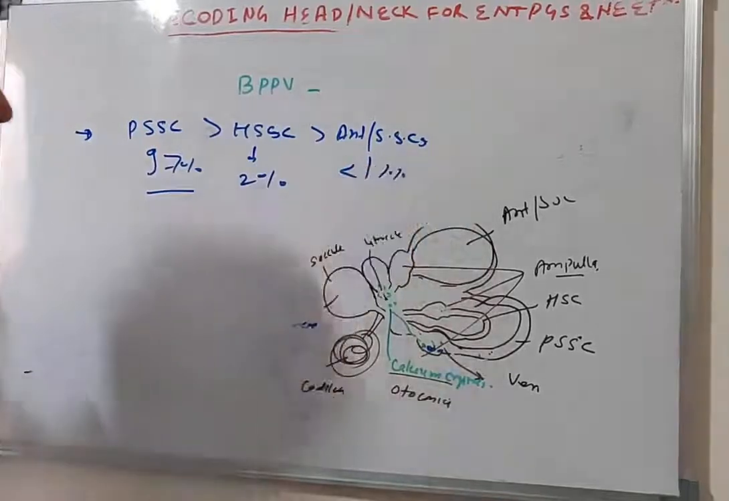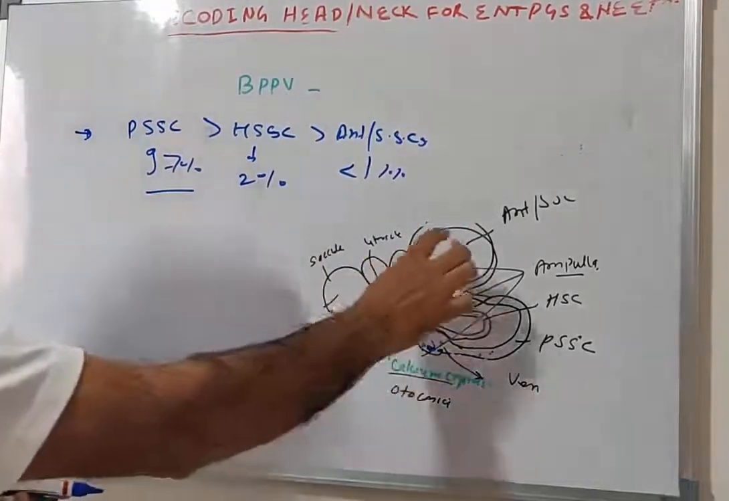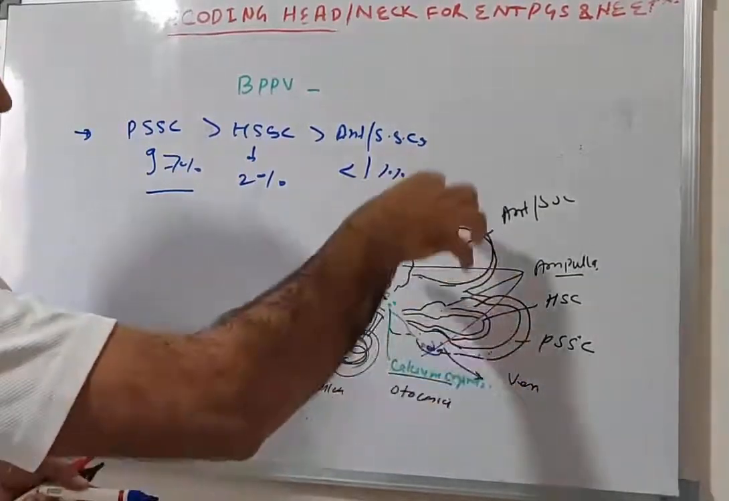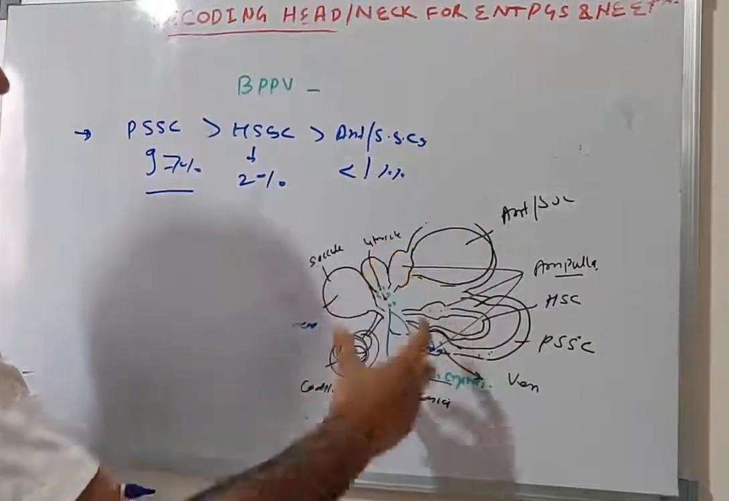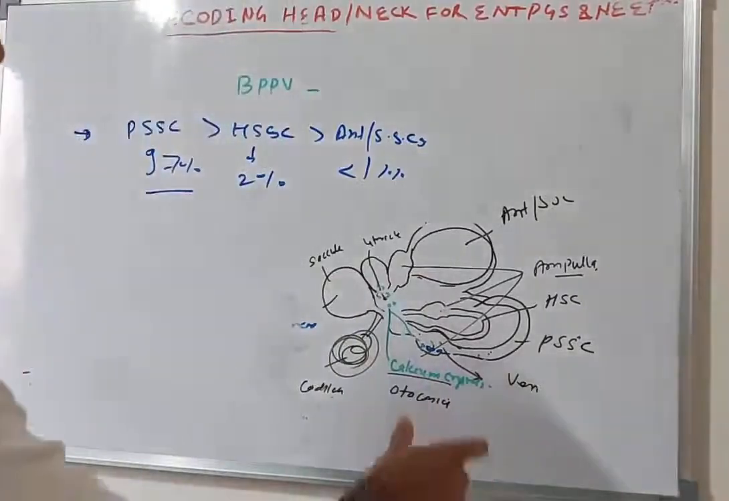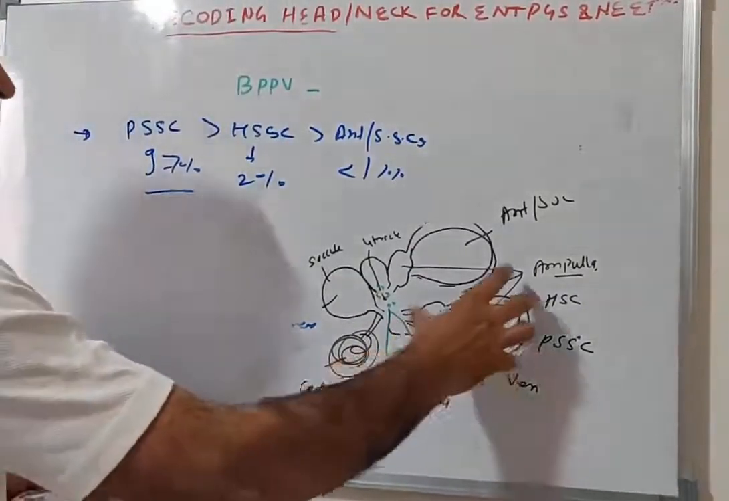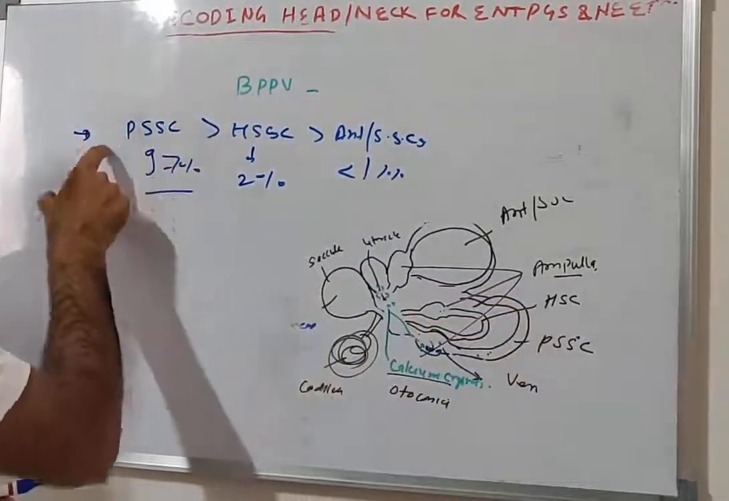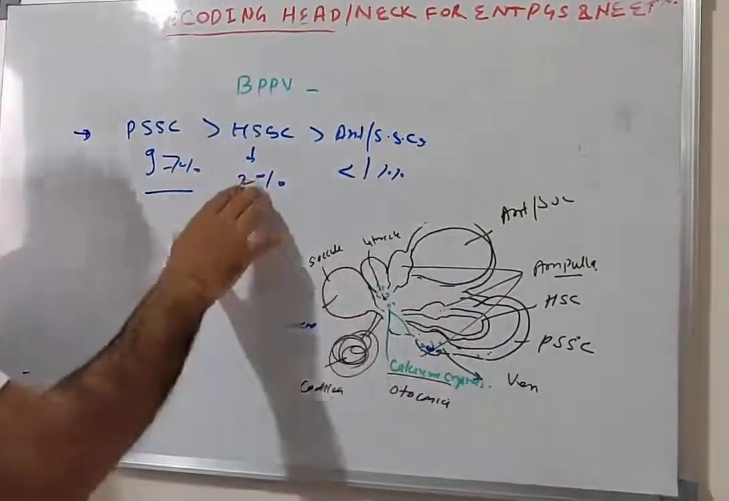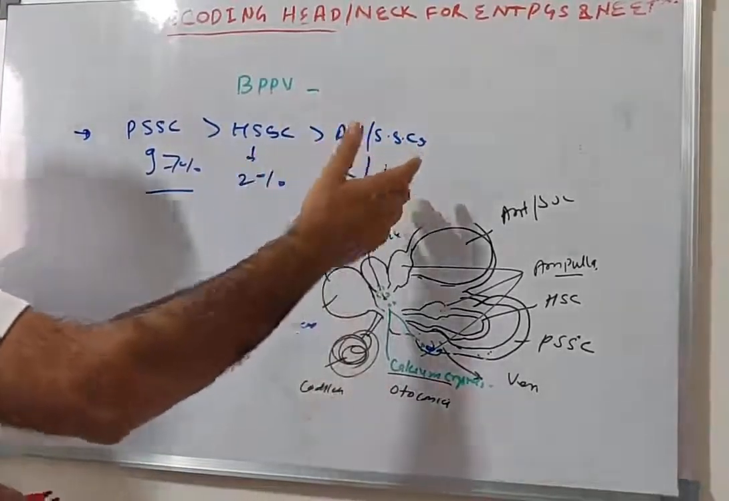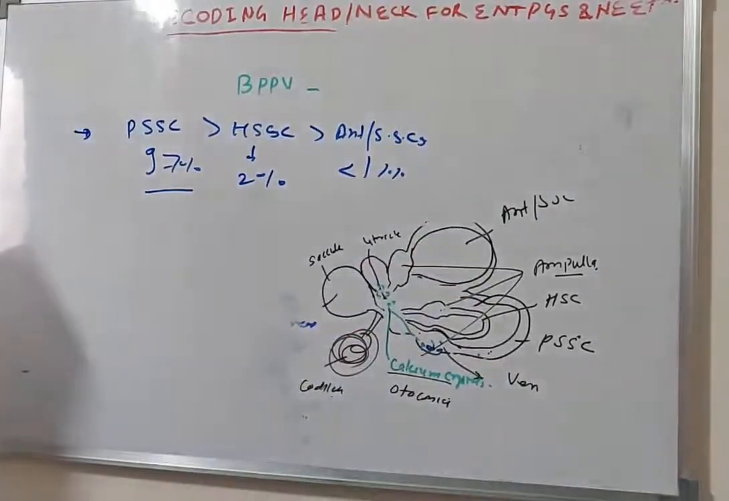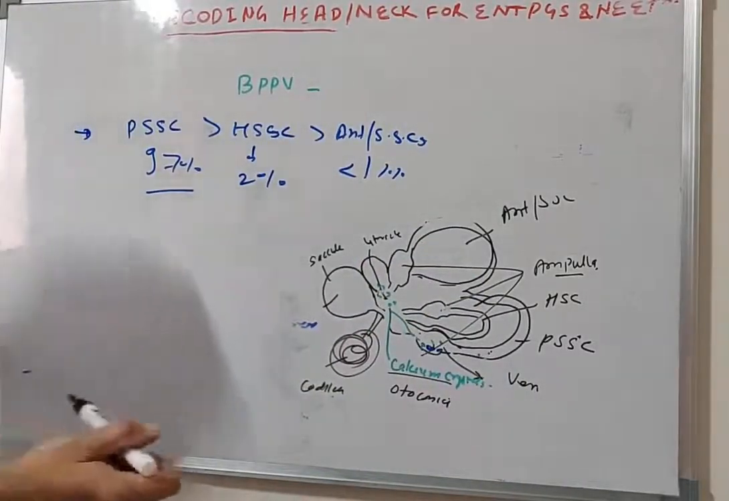It is less common in the superior semicircular canal because gravity does not lead to deposition of otoconia in that ampulla. The dependent position of the posterior semicircular canal ampullary end makes it the most common site of BPPV. Then 2 or 3% of cases may be horizontal canal and less than 1% anterior or superior semicircular canal. Now, this is the incidence.